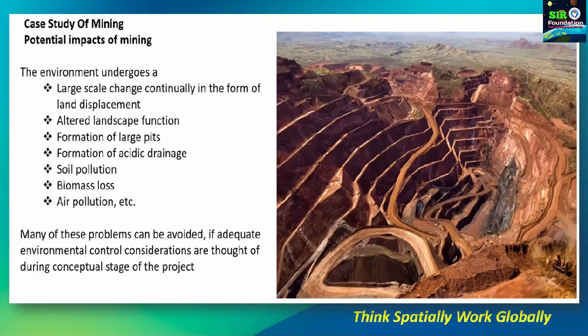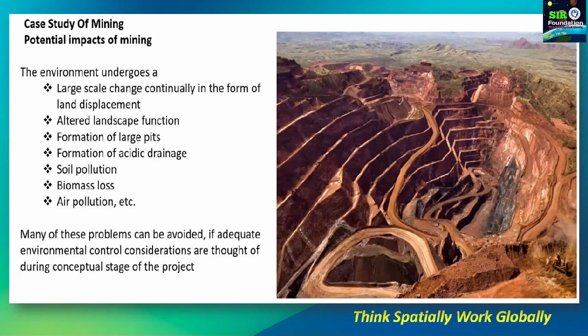Here is one case study for a better understanding of this EIA process. Here you can see the case study of mining activity. The potential impact of mining on a particular landscape is mentioned over here. The environment undergoes large-scale changes continually in the form of land displacement. If we are doing mining in any particular area, we are removing a huge landscape. So there is a huge displacement of landscape over there. Altered landscape function is also prevalent over there.